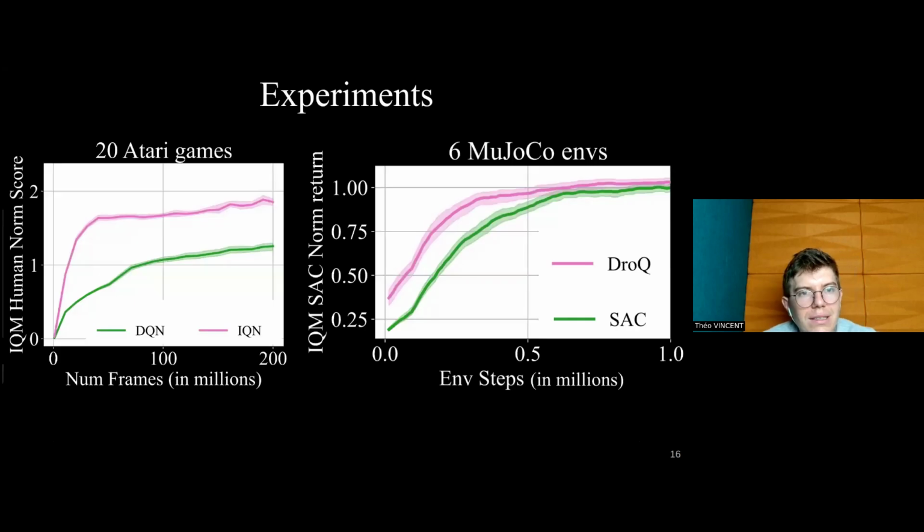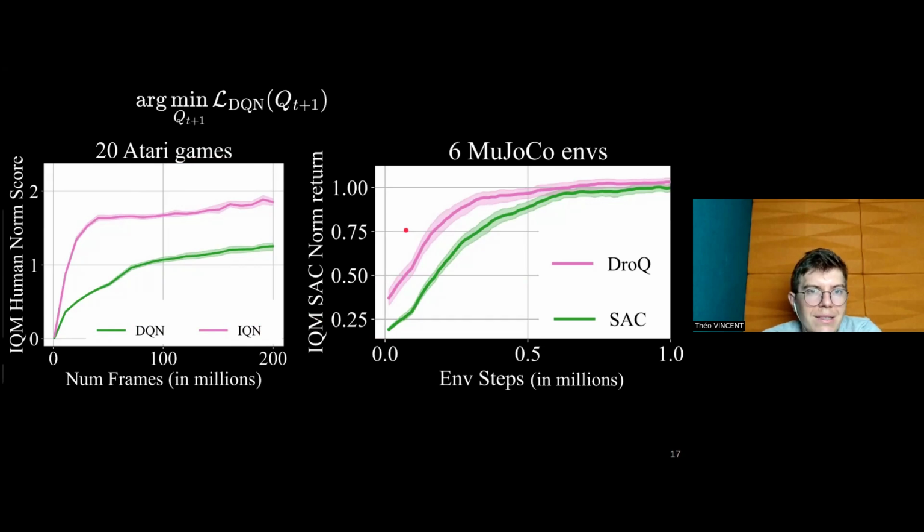We tried it in practice on 20 Atari games and 6 MuJoCo environments. We evaluated deep queue network, implicit quantile network as a stronger baseline. This is on discrete action spaces, but we can do the same with SAC and DrQ in continuous action spaces, where policy evaluation is performed. Those curves were obtained by simply minimizing the immediate loss.